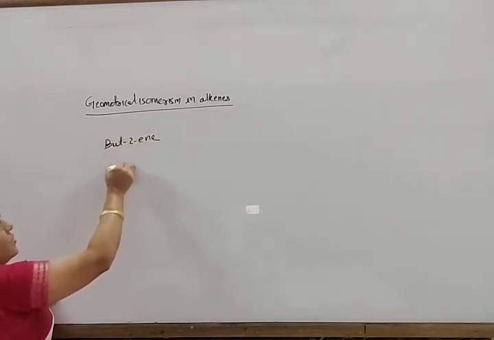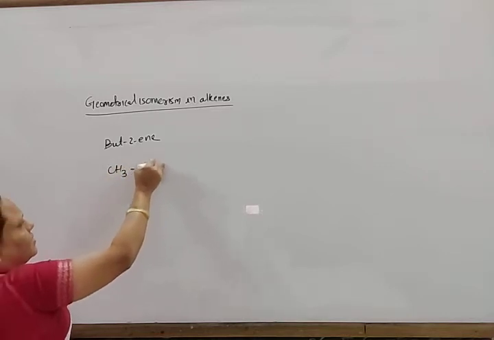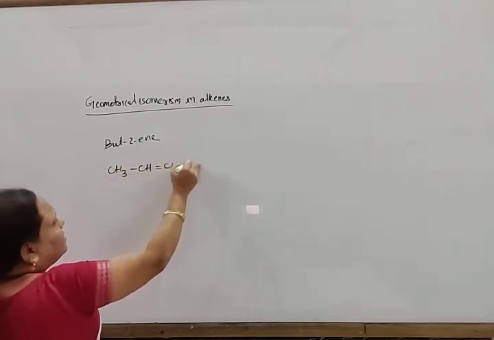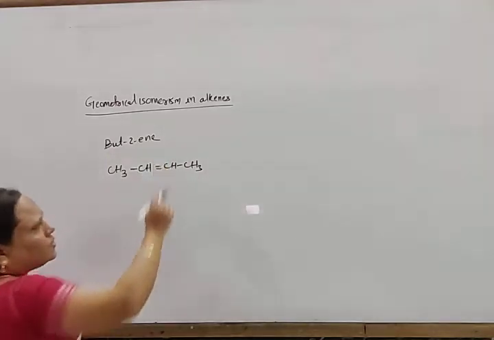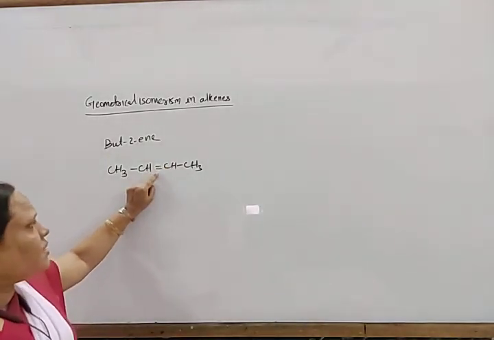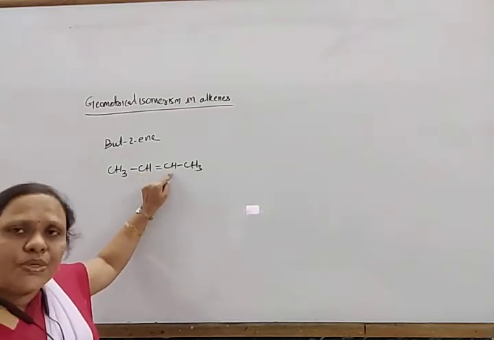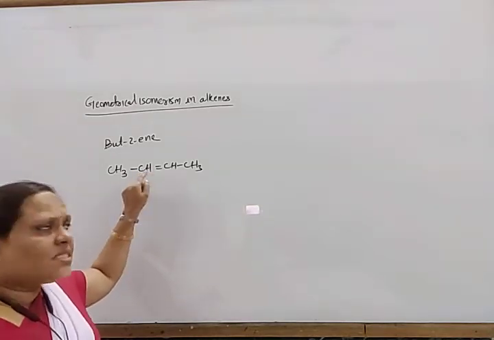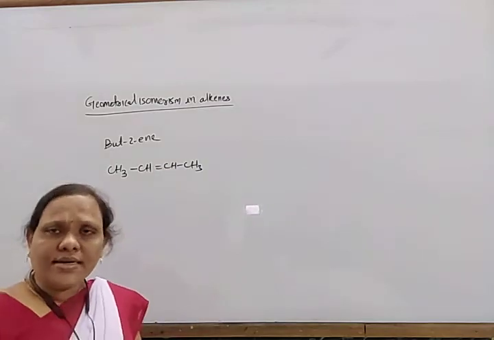But-2-ene. Then simply you can write CH3, CH, double bond CH, and CH3. That is but-2-ene. But you know this double bond is between two carbons, and these two are sp2 hybridized. As these are sp2 hybridized, these are planar in nature.